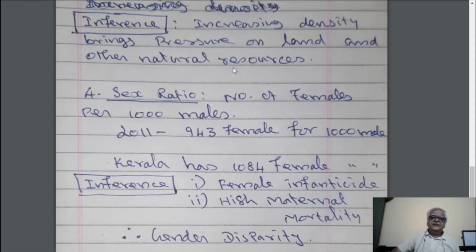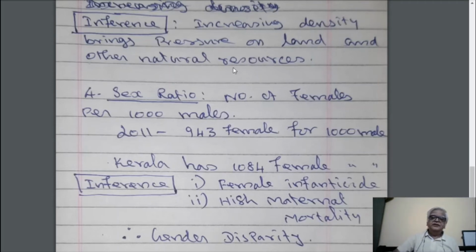Now, in 2011, the national sex ratio is 943 female for 1000 male. It shows that female population is not properly being used for our country's economic development. Mostly, we are averse to this female population.